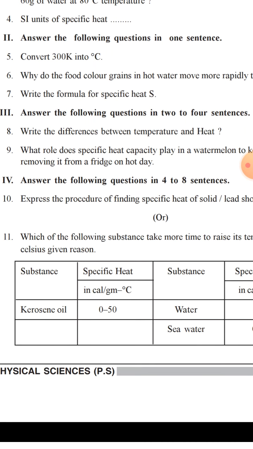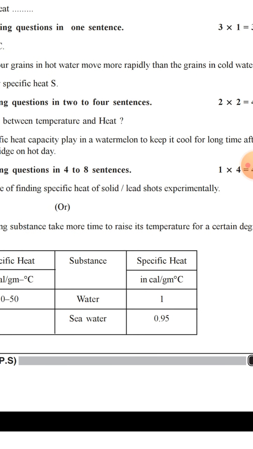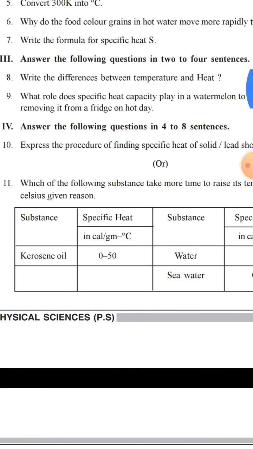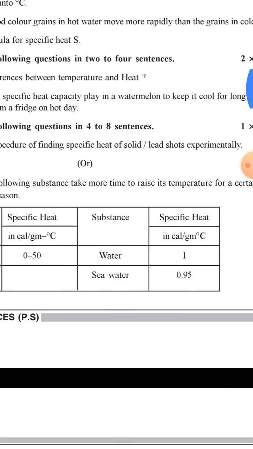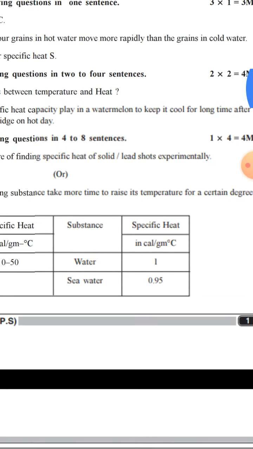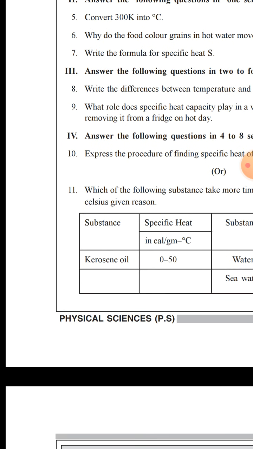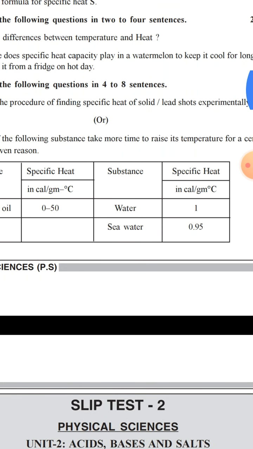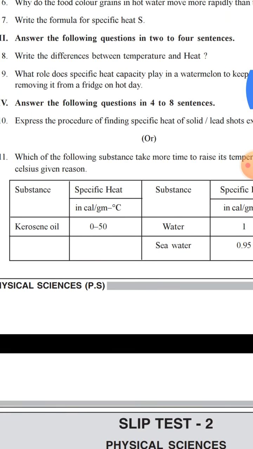Express the procedure of finding specific heat of solid or lead shots experimentally. దానికి choice. Which of the following substances takes more time to rise its temperature for a certain degree Celsius? Give reason. Substance kerosene oil, specific heat 0.5; substance water, specific heat 1; and sea water 0.95.